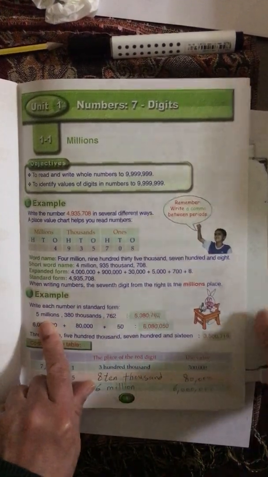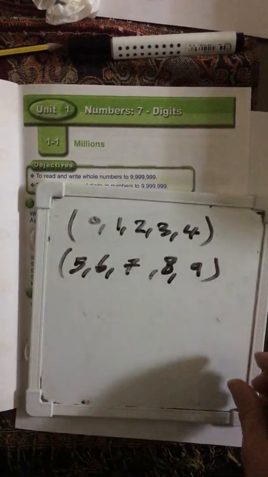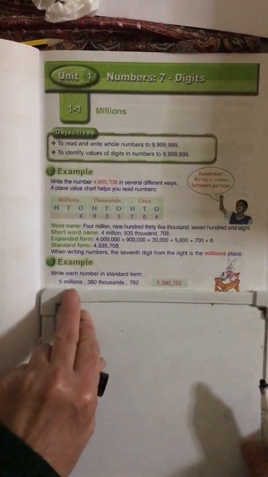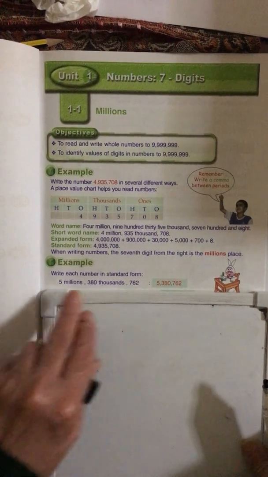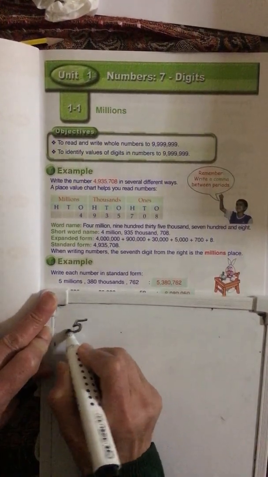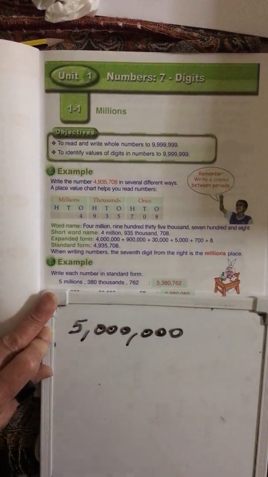Now they wrote for you here this number. Okay, I will use this board to write. They said write it in standard form. They wrote it for me in what? Look how they wrote it. They wrote it in short word name. They wrote 5 million. So how will I solve it? I will write 5 and in front 6 zeros.